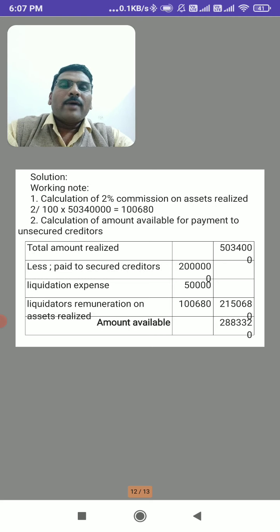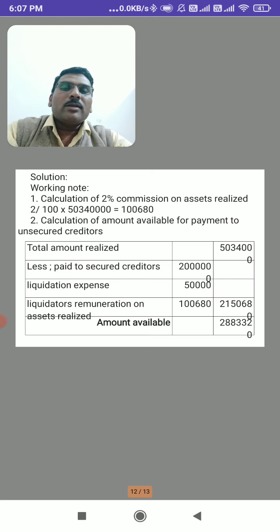Second, calculation of the amount available for payment to the unsecured creditors. Here, 5,34,000 was the amount. From that, we have to pay secured creditors 20 lakh, liquidation expenses 50,000, then the liquidator's remuneration on assets realized, 1,680,000. So in total you have to pay here 21,50,680.